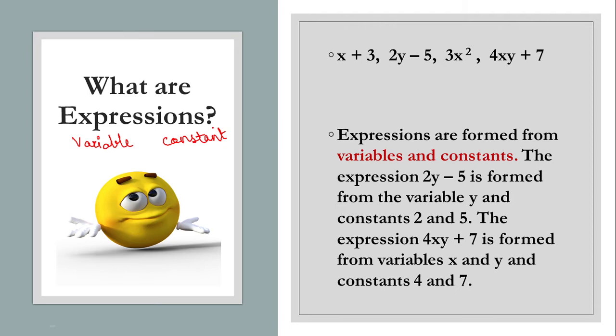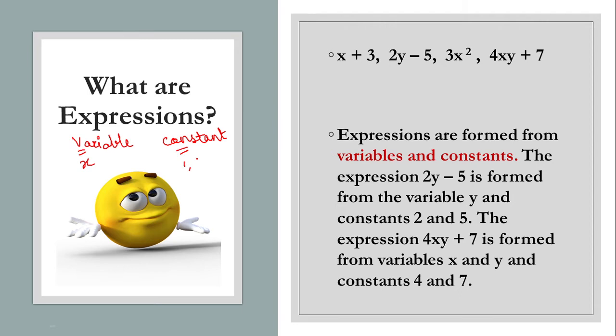Like no one will ask you what is the value of 100. Value of 100 is 100. That's why any number which you have will be termed as a constant. But if I ask you what is the value of x, you don't know. You can't express it in terms of numbers. Whose value is not known will be called a variable, and the one whose value is known will be called a constant. A constant can be any number: 1, 1000, 1 billion, anything whose value is defined.